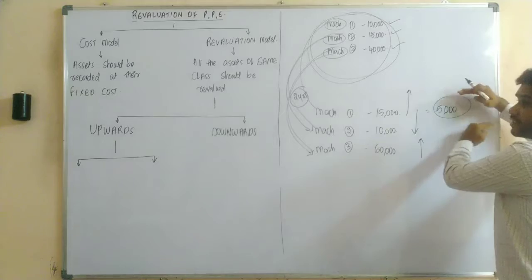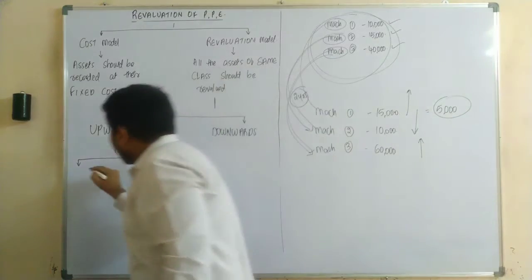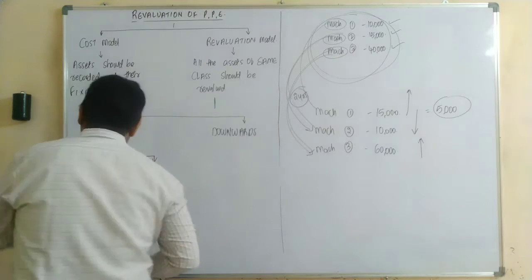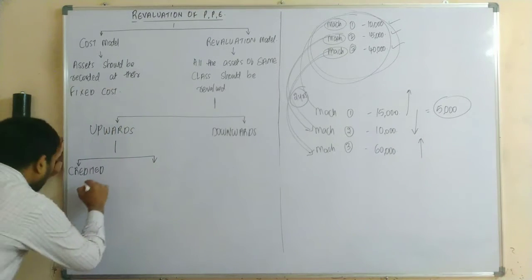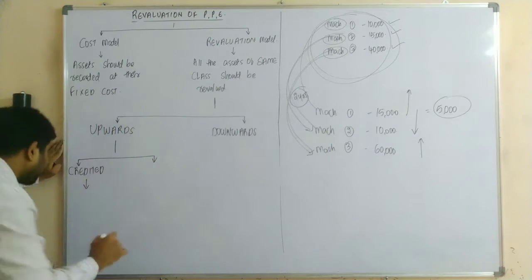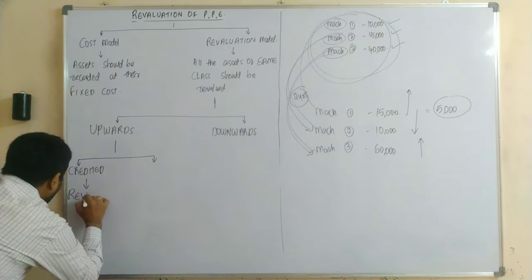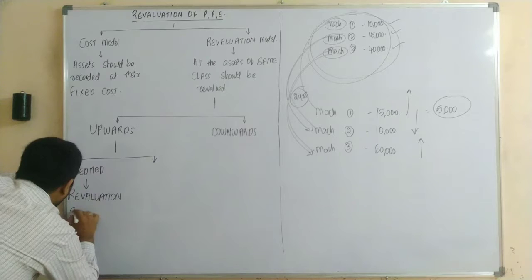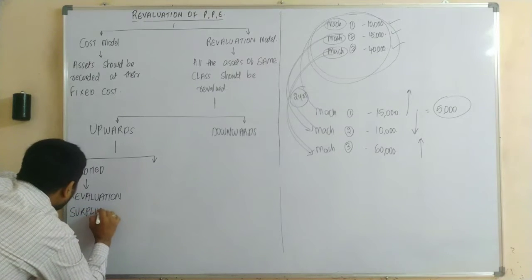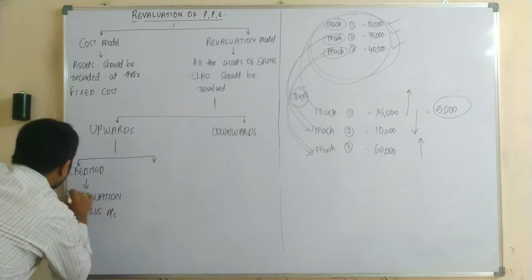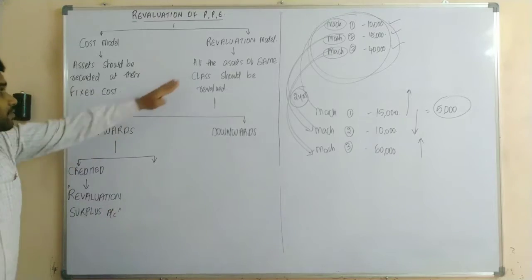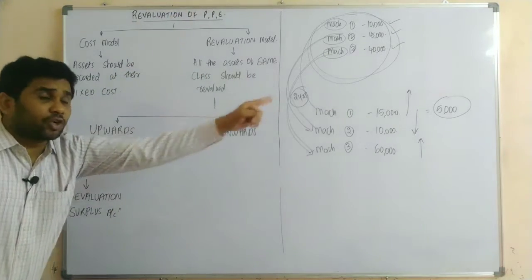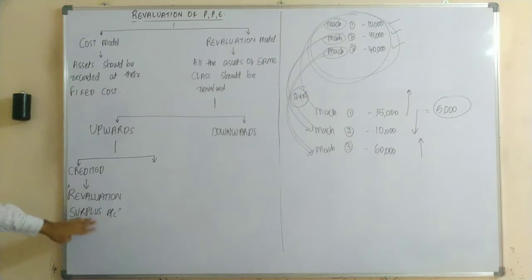This difference amount should be credited to a separate account called revaluation surplus account.